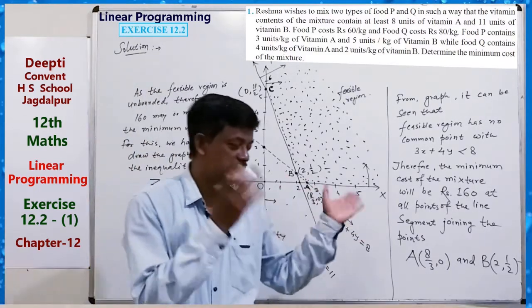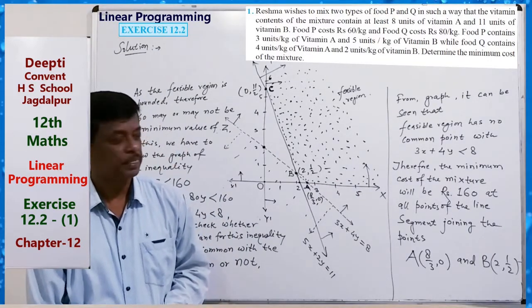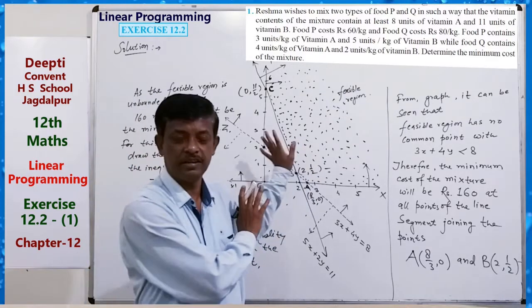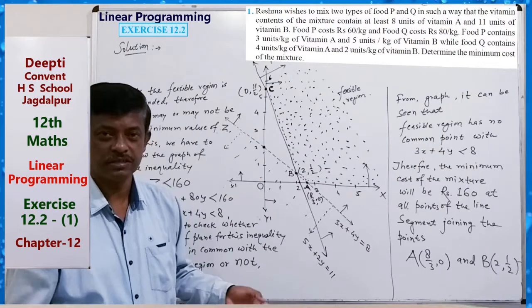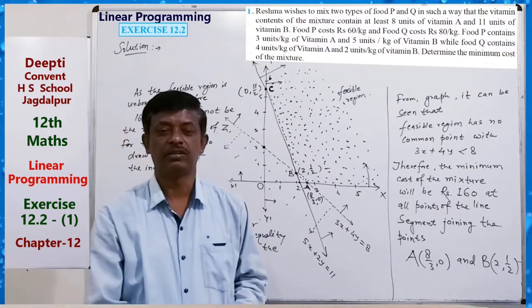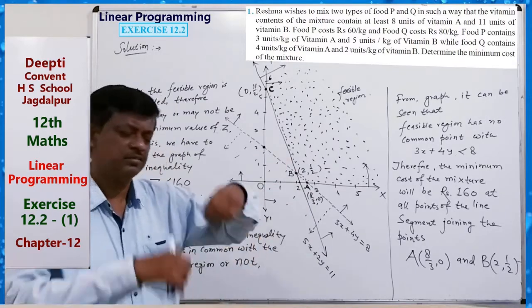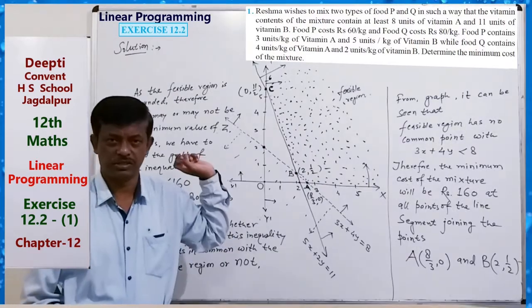This was a direct problem. Okay, and the full writing technique is like this. You have to write for all questions in this way and draw the diagram. If unbounded, then this case. If not unbounded, then you can just read the maximum and minimum value from the corner points. Okay.